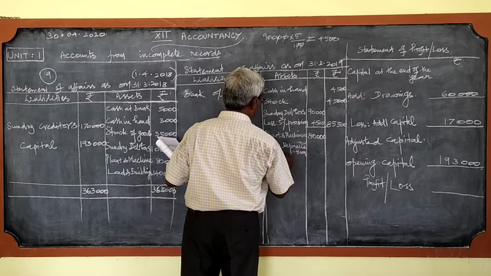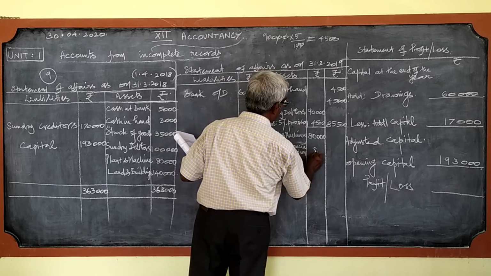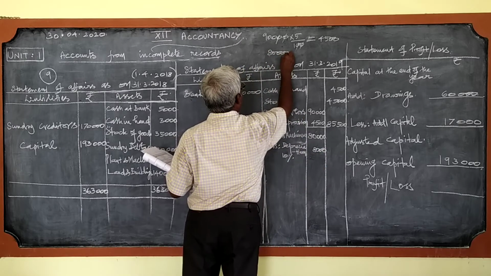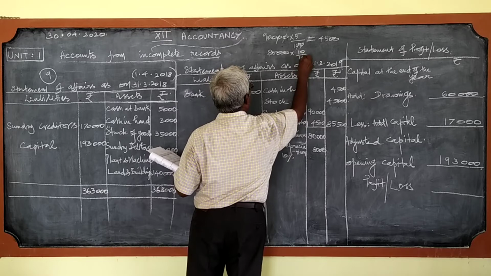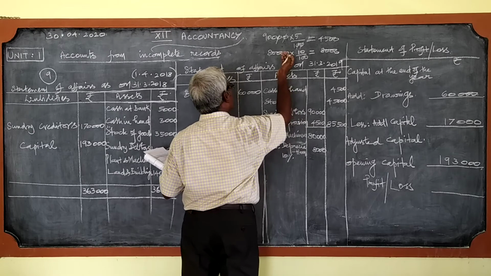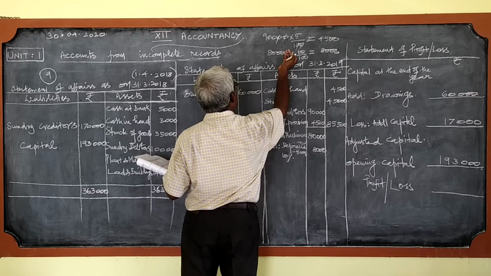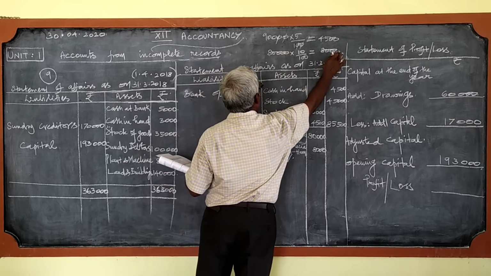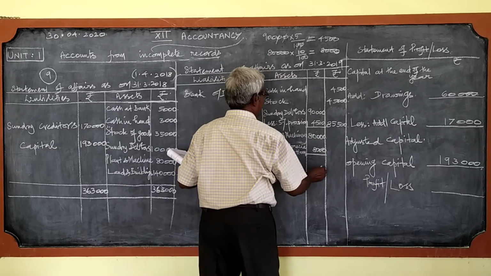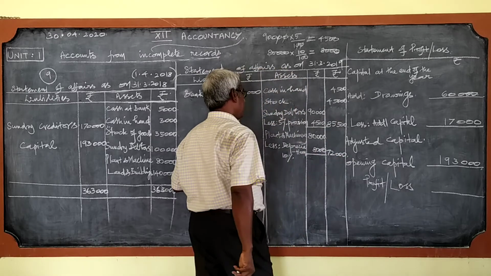Depreciation 10%. 10% of 80,000 is 8,000. This even you can do like this, 80,000 into 10 by 100, which is 8,000. Or, as I told you just now, for finding 10% of any amount, it is easy. Just leave the 0 and you can write the other amount there. 8,000. So 80,000 minus 8,000, 72,000.